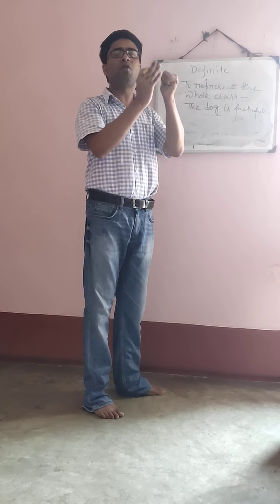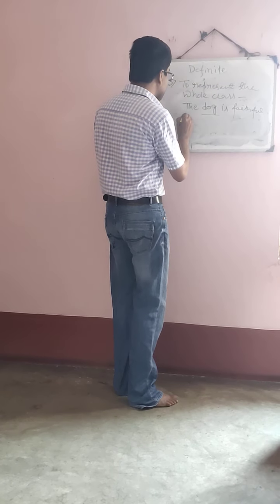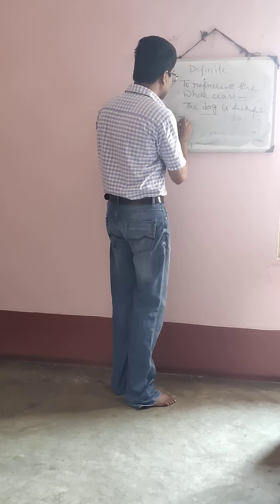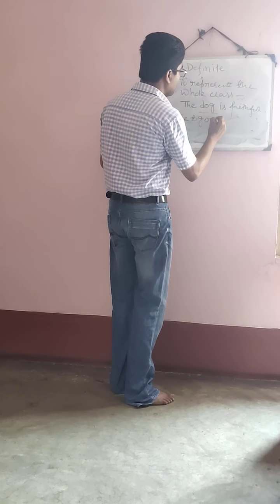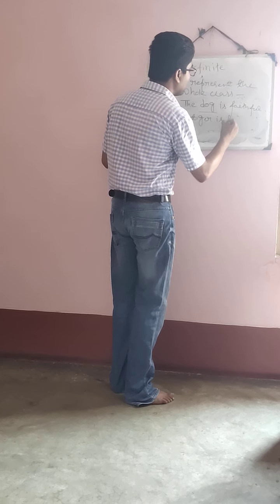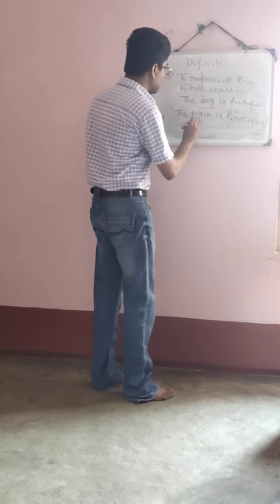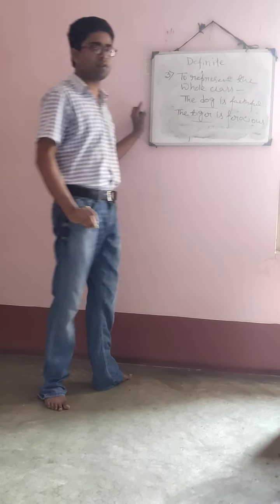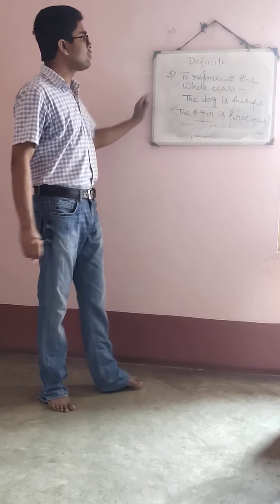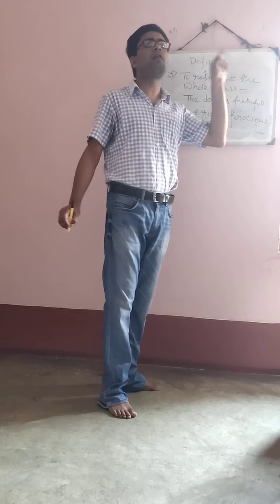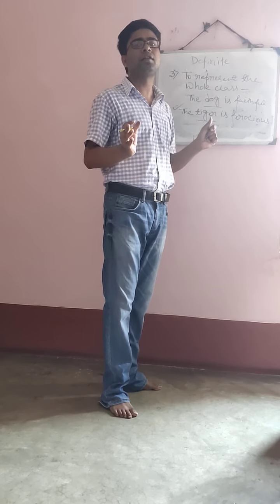So when I talk about the whole class, then what is used? The is used. In the same way, if I say the tiger is ferocious. Now look, here I am talking about the whole tiger class. So what is used here? The is used here. So the is used to represent the whole class. When you talk about the whole class of animal, then the is used.